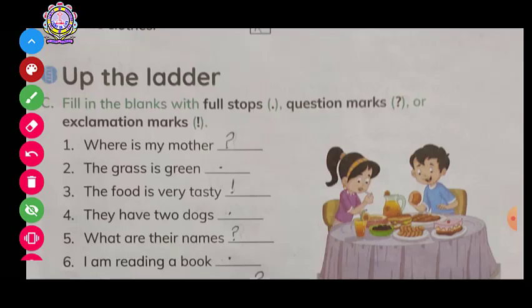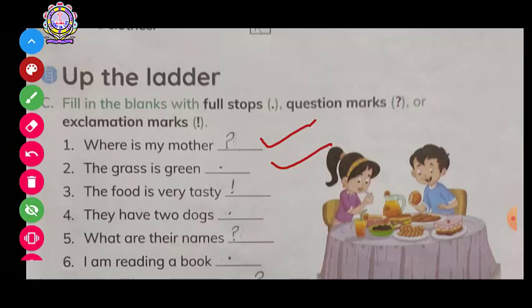Then what will come there? There it will always come a question mark. The grass is green. This is giving the information that the grass is green in color. It's only giving the what? Giving the information.